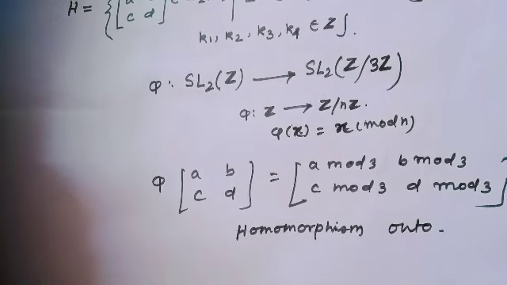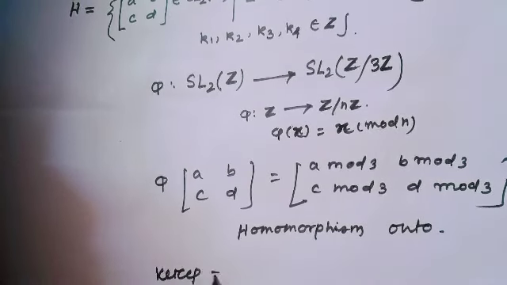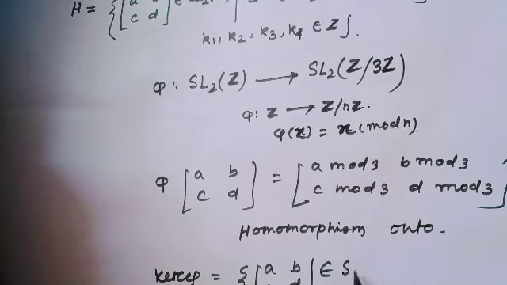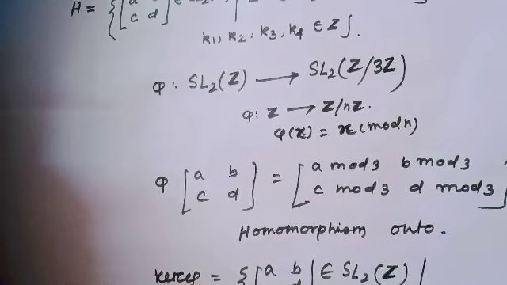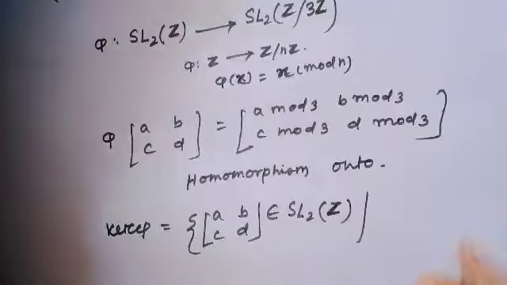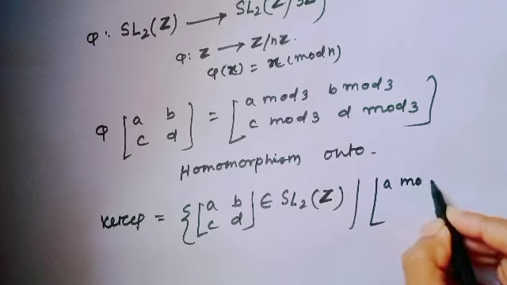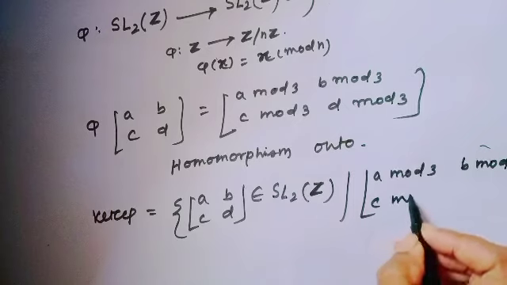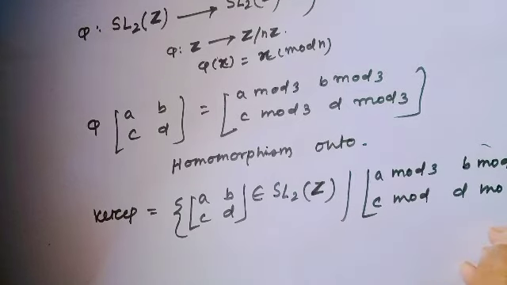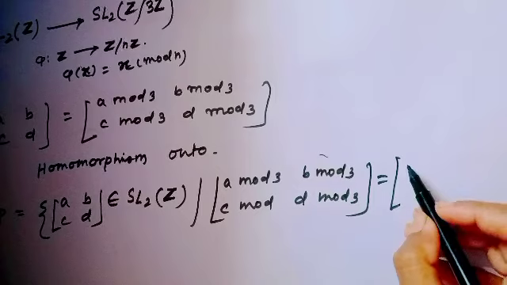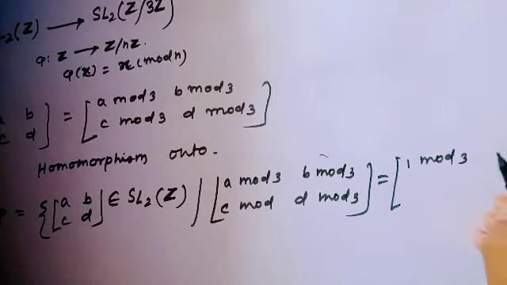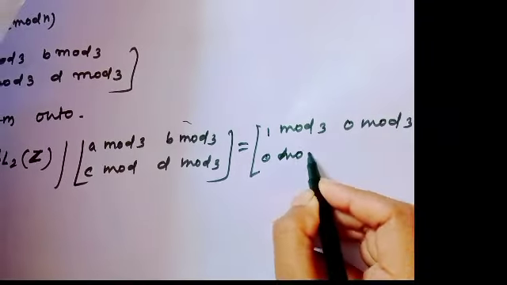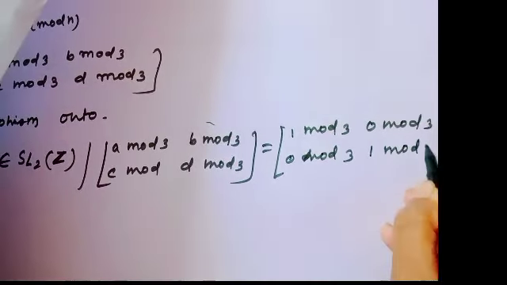But what will be the kernel of phi? The kernel of phi is the set of all A, B, C, D in SL2Z such that A modulo 3, B modulo 3, C modulo 3, D modulo 3 equal 1 modulo 3, 0 modulo 3, 0 modulo 3 and 1 modulo 3.